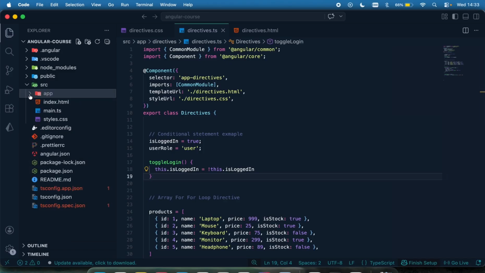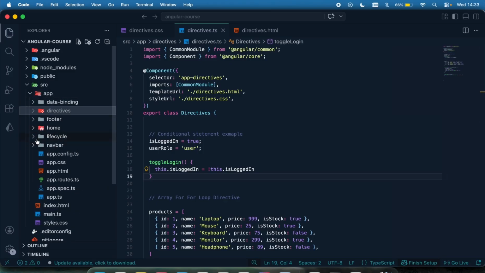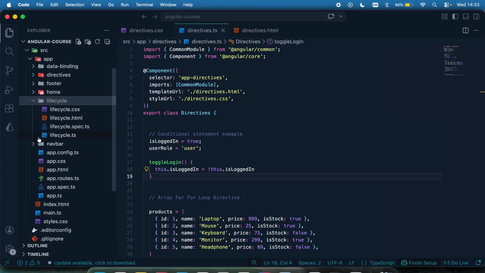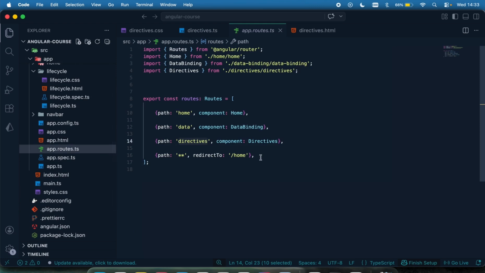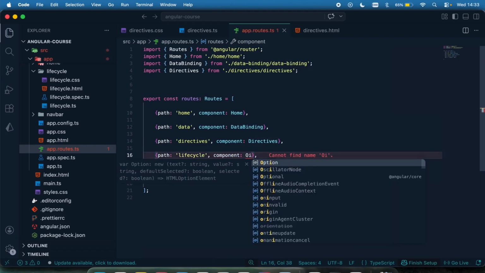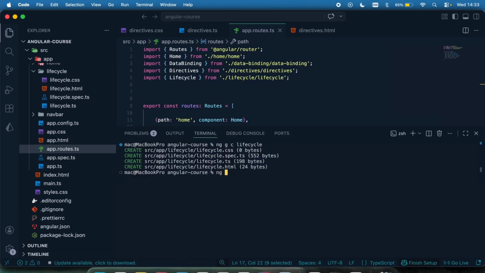If I come right here, I'm going to see there's a new component created for me called lifecycle. And I'm going to register that in my routes so we can view the template. So I'm going to come right here and say, let me just copy this, let me just say lifecycle, and that's been imported right here. So if I go to the lifecycle route, let me run my app, ng serve.